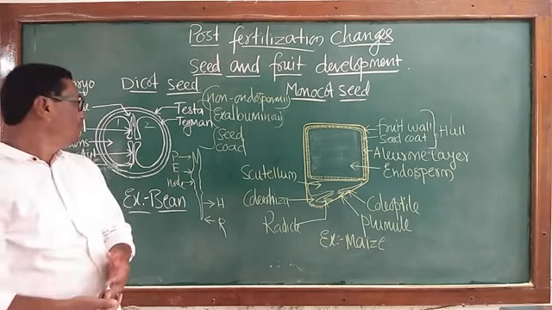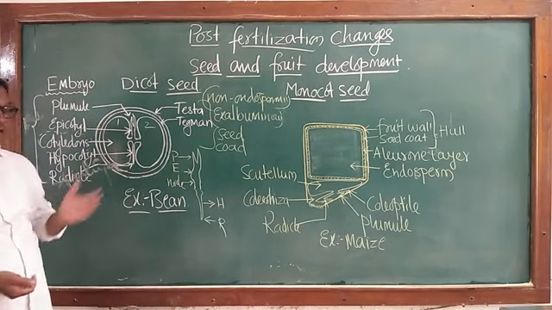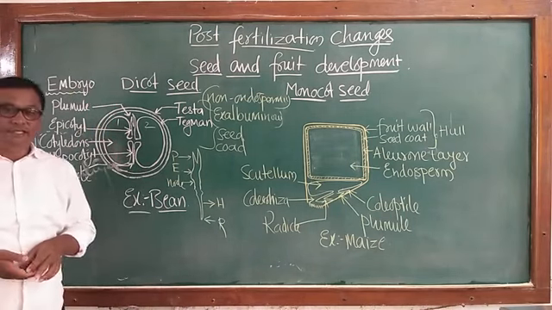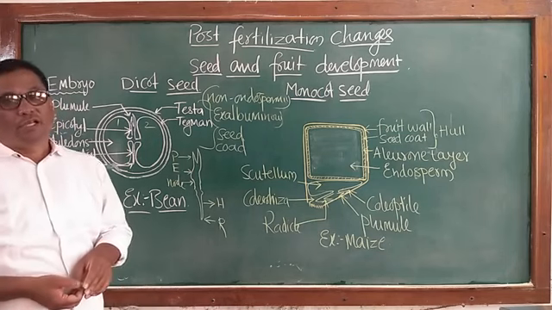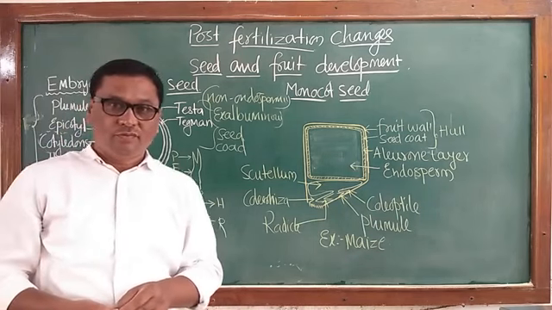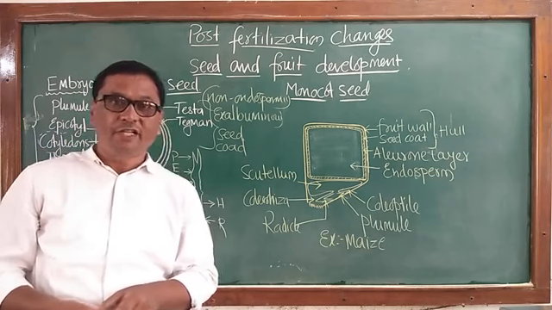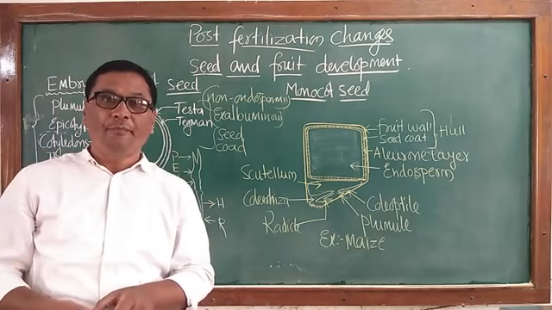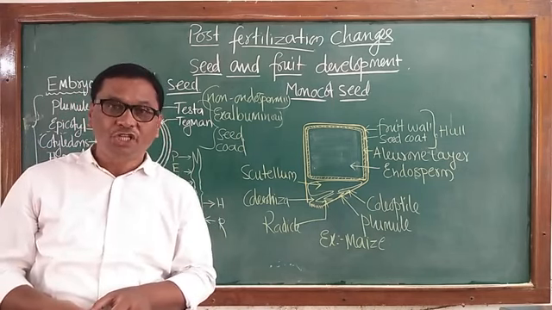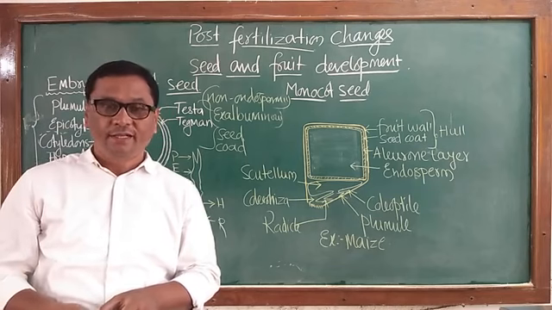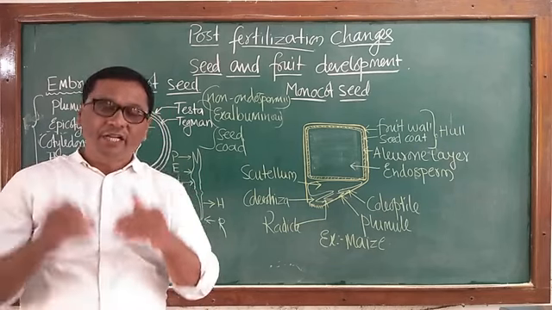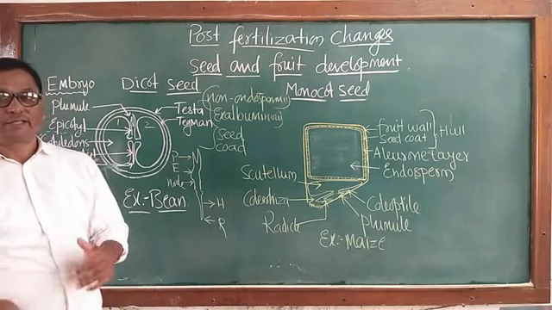Many times in the developing seed, the nucellus of the ovule, the diploid main central parenchymatous tissue called nucellus, totally degenerates and disorganizes.